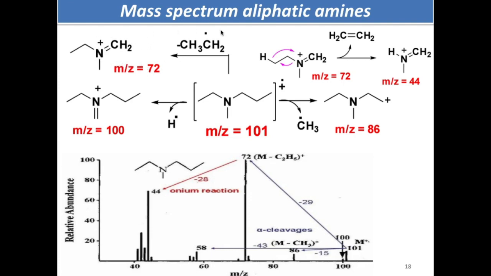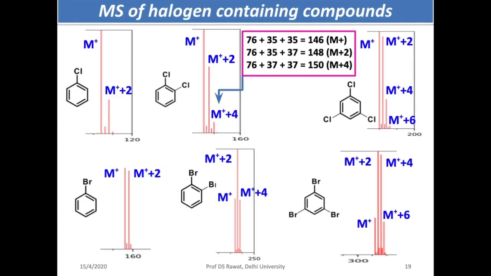Now this iminium ion rearrangement can take place from here. One of the hydrogens comes here, and this bond goes here. So what do you eliminate? An alkene. What do you get? This one, m/z 44. So this is the kind of fragmentation in case of amines.